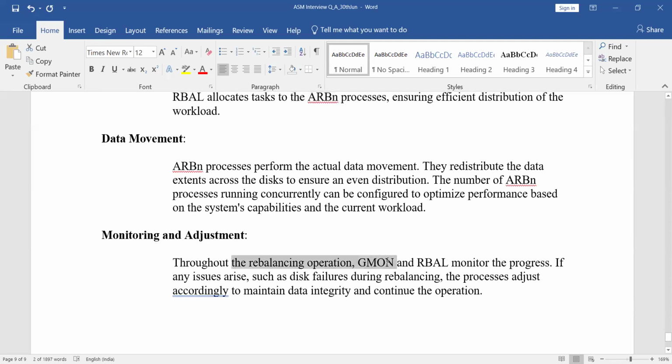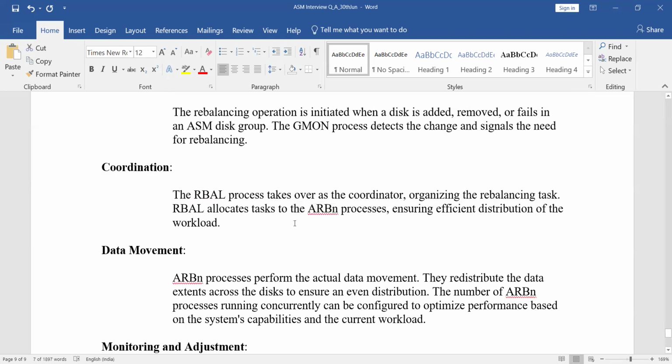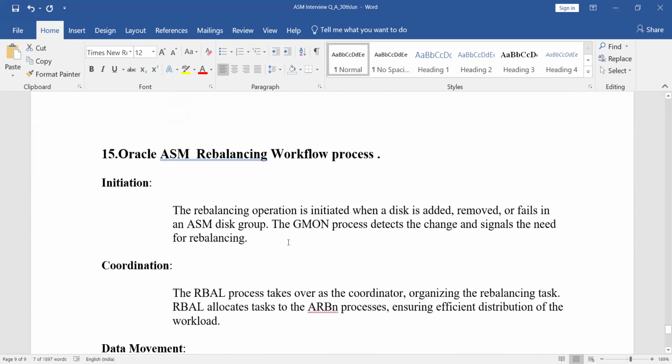Throughout the rebalancing operation, GMON and RBAL monitor the progress. If any issues arise, such as a disk failure, the processes adjust accordingly to maintain the integrity and continuation of the operation. So this is the flow of how rebalancing works in ASM.